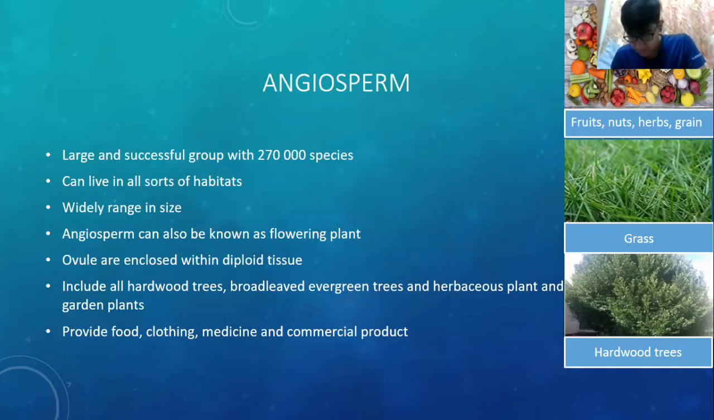Angiosperms are also known as flowering plants because the ovules are enclosed within protective tissue. Angiosperms include all hardwood trees, broadleaf evergreen trees, herbaceous plants and garden plants. It means that all fruit, nuts, herbs, greens, and grass are herbaceous plants, and hardwood trees are woody plants. Thus we know that angiosperms provide food, clothing, medicine, and commercial products.